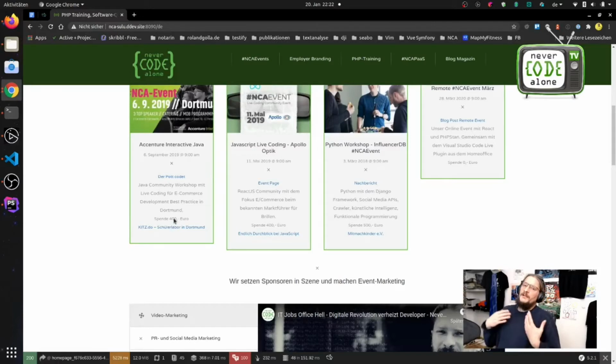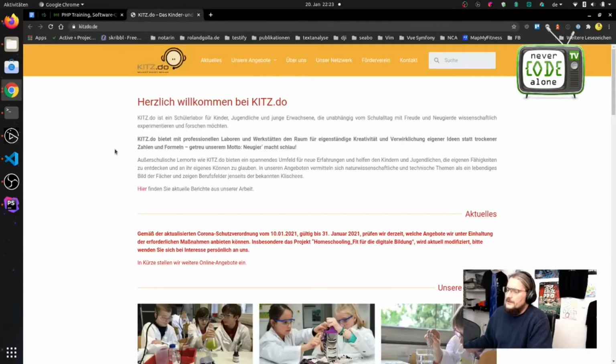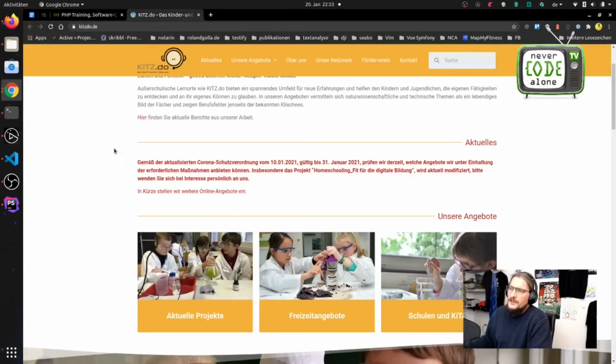Every time when we make an event, we sponsor some social institution. We collected 5,000 euros in 3 years, roundabout. And there is also a target, like this here, they support kids with computers, and it's really cool.